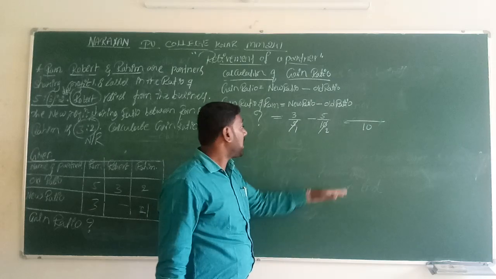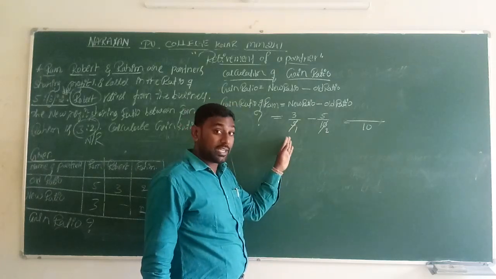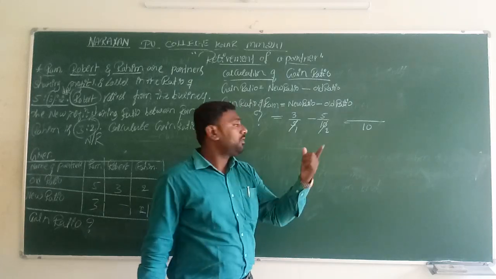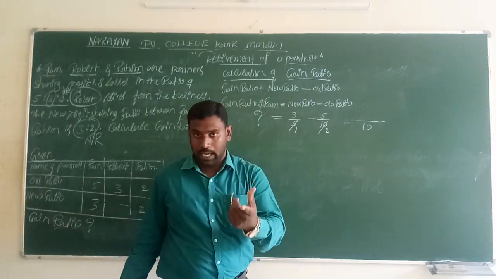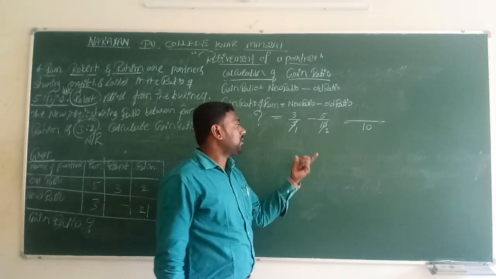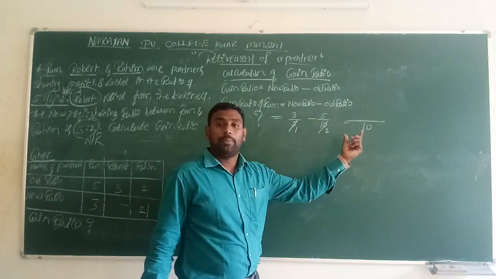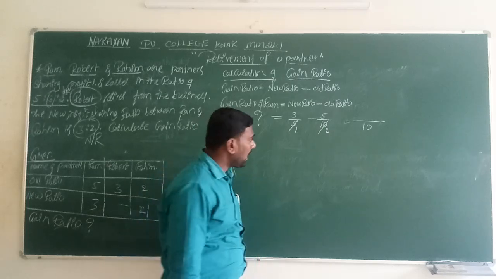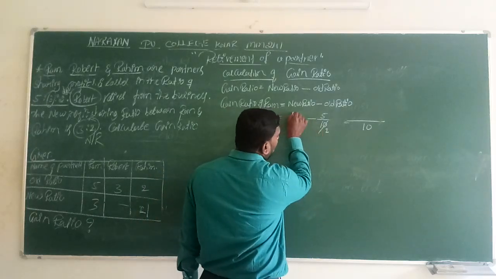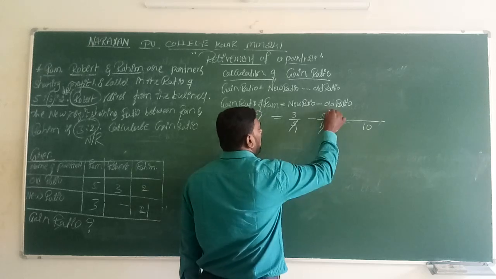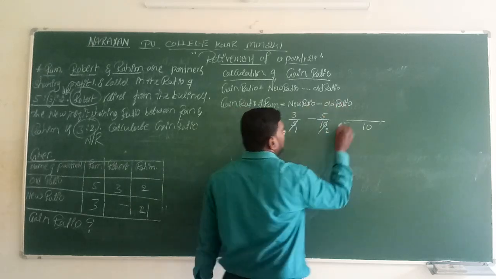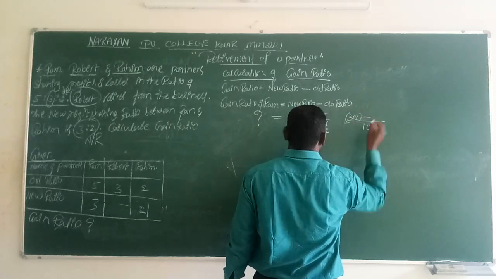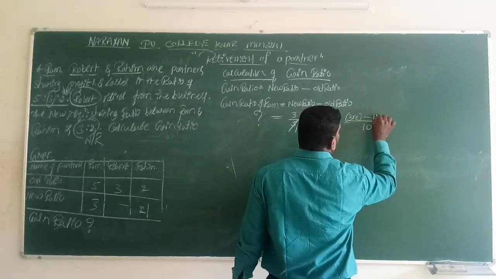Sometimes the left side denominator is higher than the right side denominator. During that time we choose the LCM, the least common multiple, to make it the base denominator. So we have to get 10. Now we multiply numerator to denominator and denominator to numerator. That is 3 into 2 minus, as it is, 1 into 5.